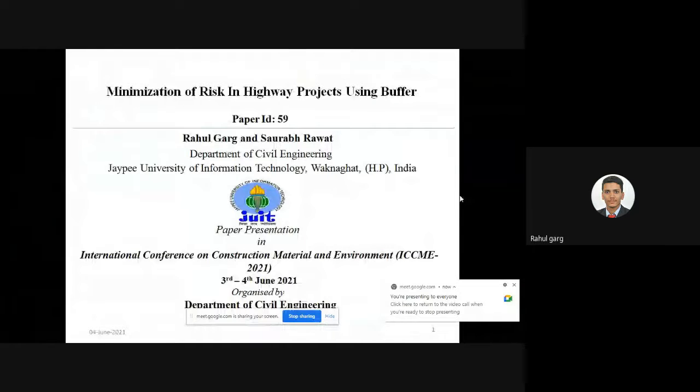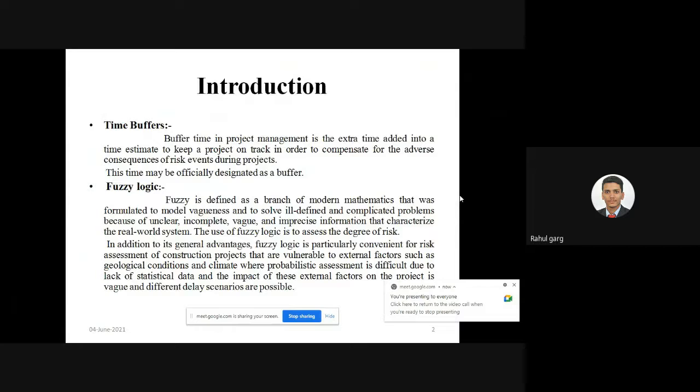So my topic is minimization of risk in highway projects using buffer. So what is a time buffer? Time buffer in project management is the extra time we add into the time estimate to keep our project on track, so we can compensate for the adverse consequences of risk events during projects. Buffers are of various types like time buffer, capacity buffer, and plan buffer. In this research, we have added a time buffer.